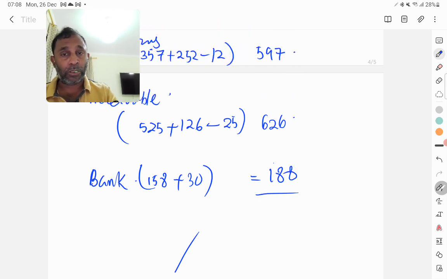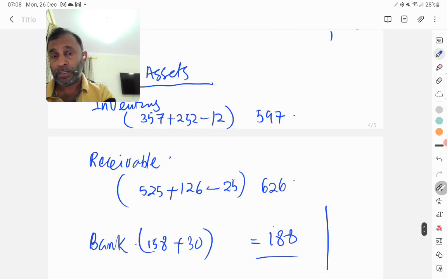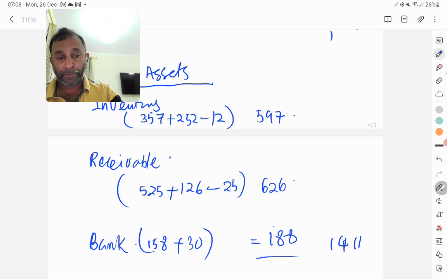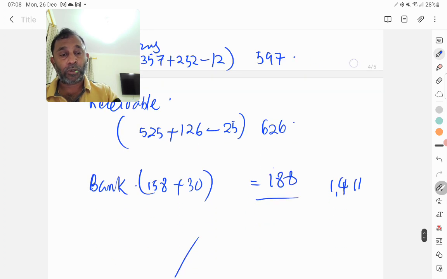So we take the total of these three: 597 plus 626 plus 188. So I have 1411. So this is the total of current assets.